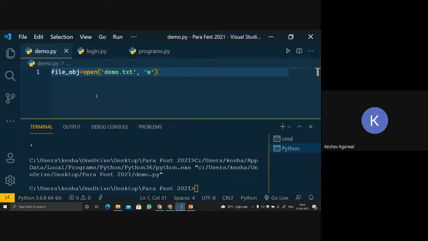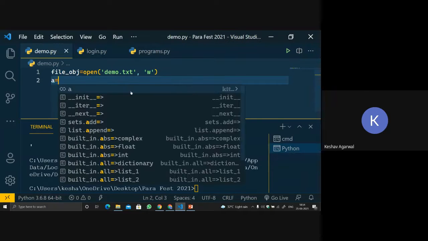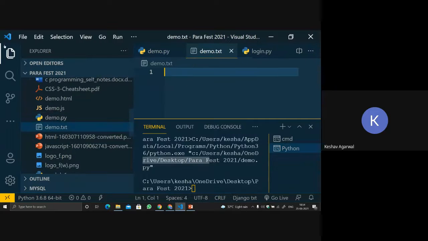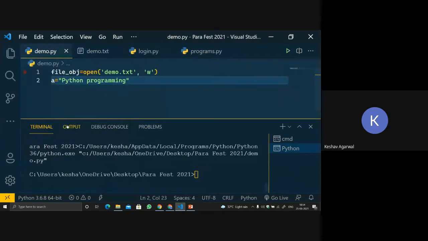Now let's store a variable: a equals, and then pass some information into it, Python programming. We will be adding this to demo.txt. Let me open it. This is demo.txt, inside the Parafest folder. This is a string, and we will be writing this string inside the file demo.txt.